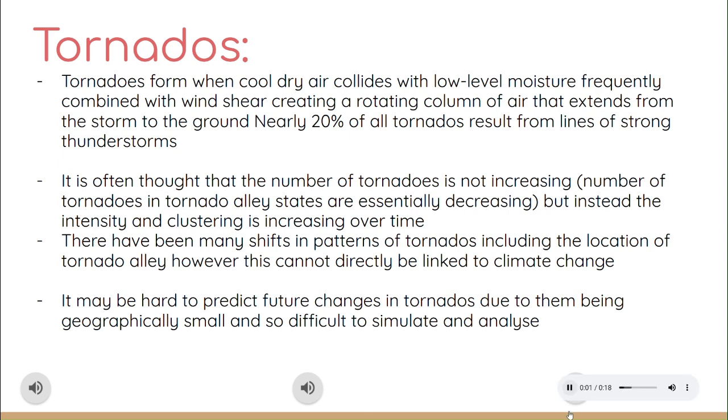Although mitigation tactics can be put in place, such as warning systems and tornado-proof buildings, it may be hard to predict future changes in tornadoes due to them being geographically small events, and so difficult to simulate and analyse to predict patterns for the future.